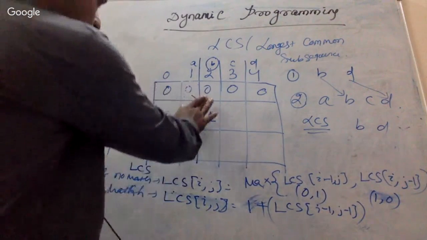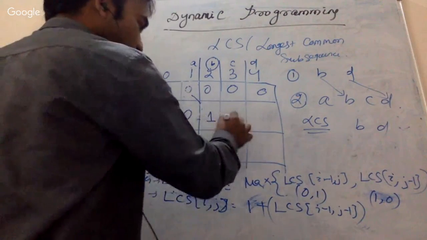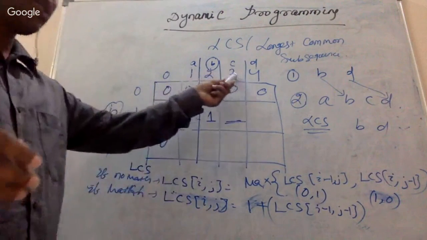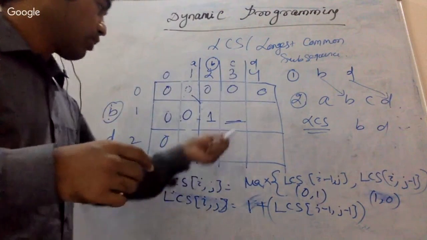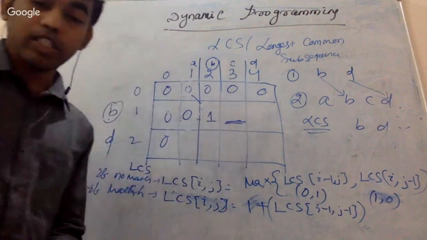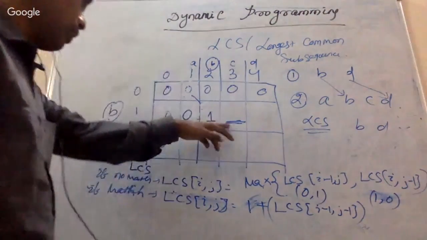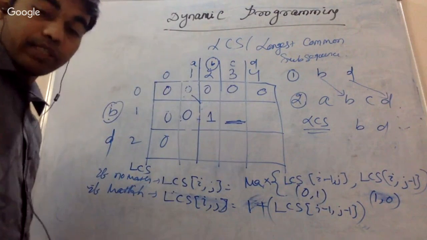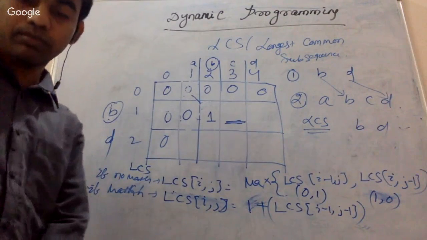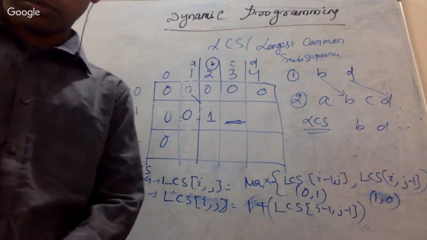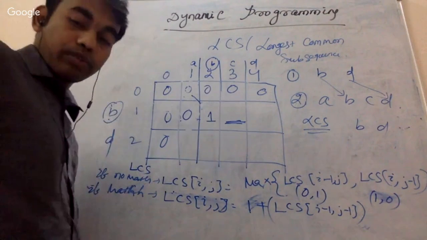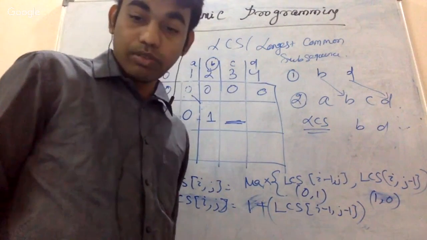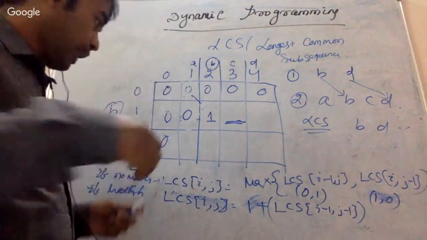Just tell me what will be the value of this particular cell, that means 1 comma 3. What is the formula we are going to apply? Just tell me the value of this cell. Yeah, okay, the value will be 1.